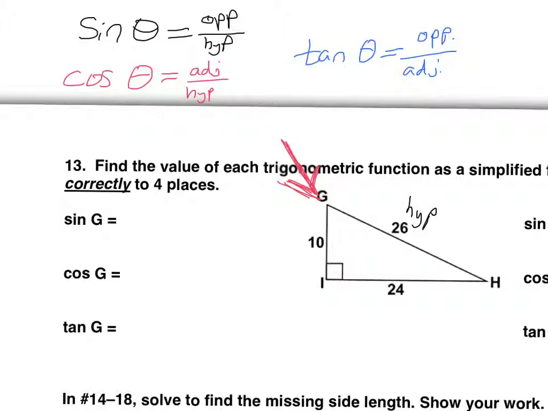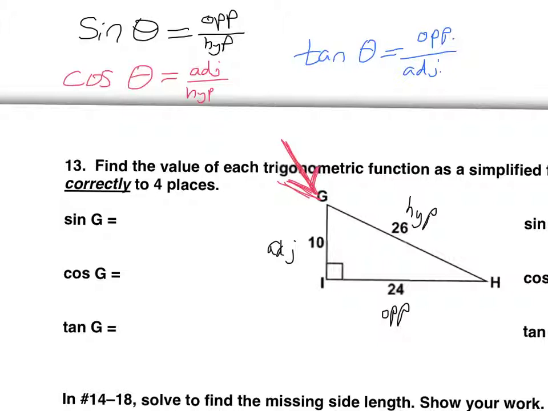The other two sides, opposite and adjacent, depend on where you're looking from. So we are looking from point G at first, and so opposite is the side across from that. So this would be the opposite. Adjacent is the side right next to it. If you're thinking, well, isn't 26 adjacent to G also? Aren't they both adjacent? Yes, but that one already has a name, hypotenuse. So each one should be in a specific spot.